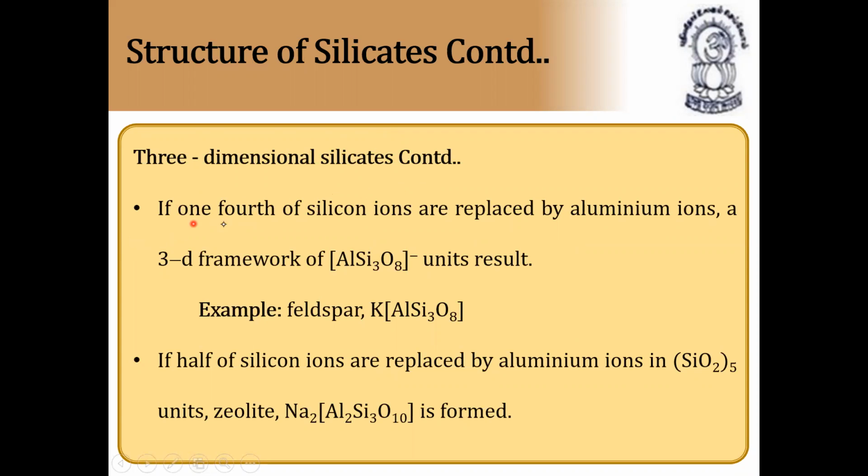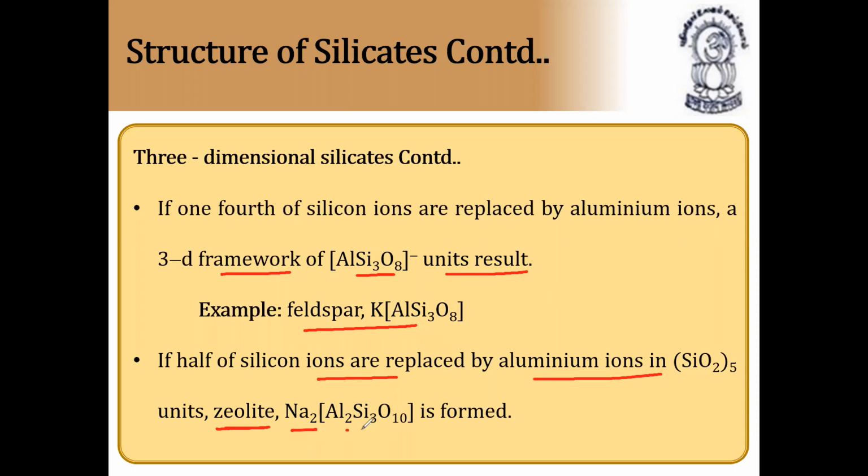In 3-dimensional silicates, if 1/4 of silicon ions are replaced by aluminum ions, a 3D framework of AlSi3O8 minus units results. This is called feldspar. Feldspar means sodium or potassium aluminum silicate. If half of silicon ions are replaced by aluminum ions, then it is named as zeolite.